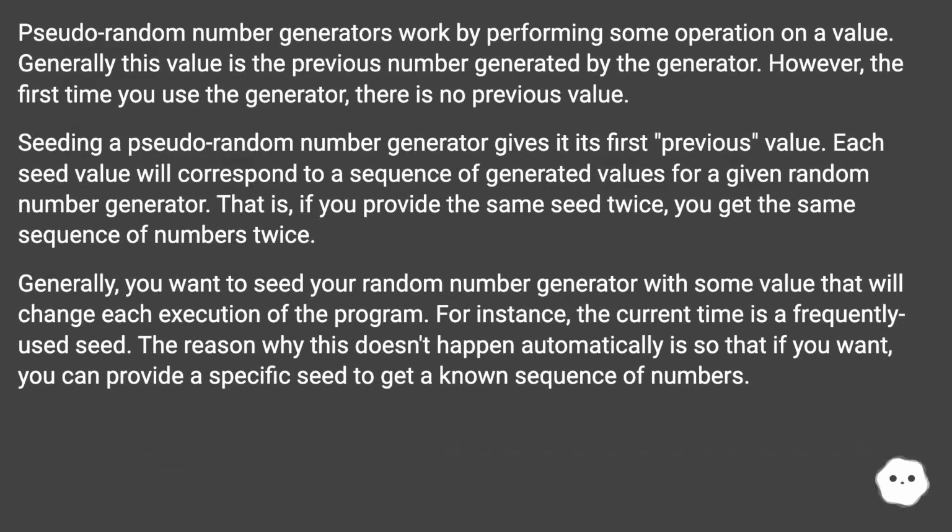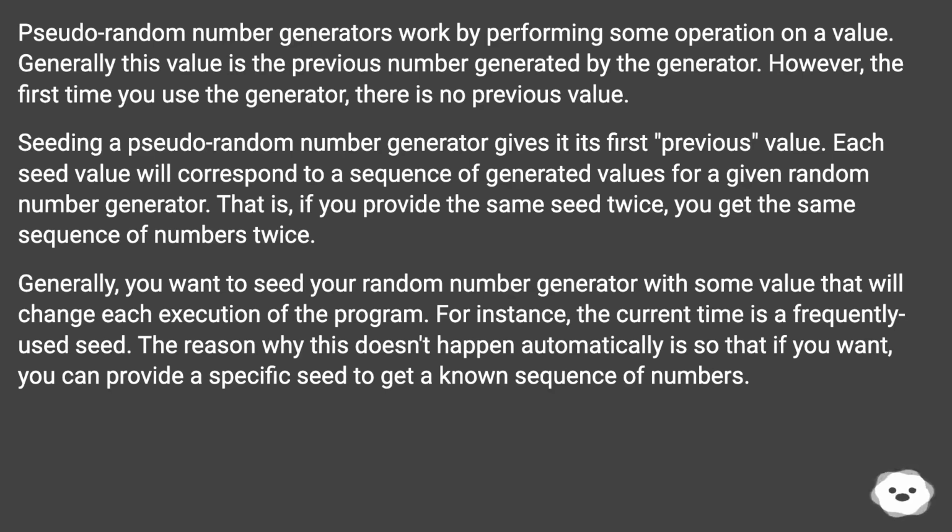Pseudo-random number generators work by performing some operation on a value. Generally, this value is the previous number generated by the generator. However, the first time you use the generator, there is no previous value. Seeding a pseudo-random number generator gives it its first previous value. Each seed value will correspond to a sequence of generated values for a given random number generator. That is, if you provide the same seed twice, you get the same sequence of numbers twice.